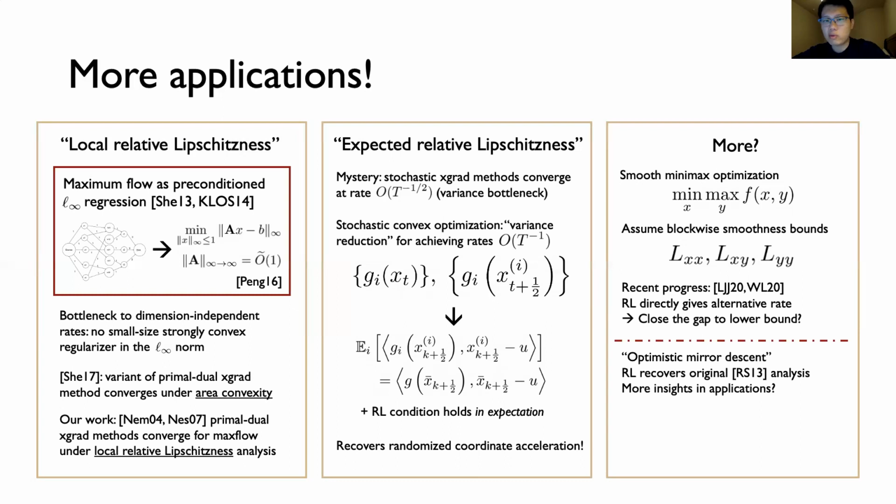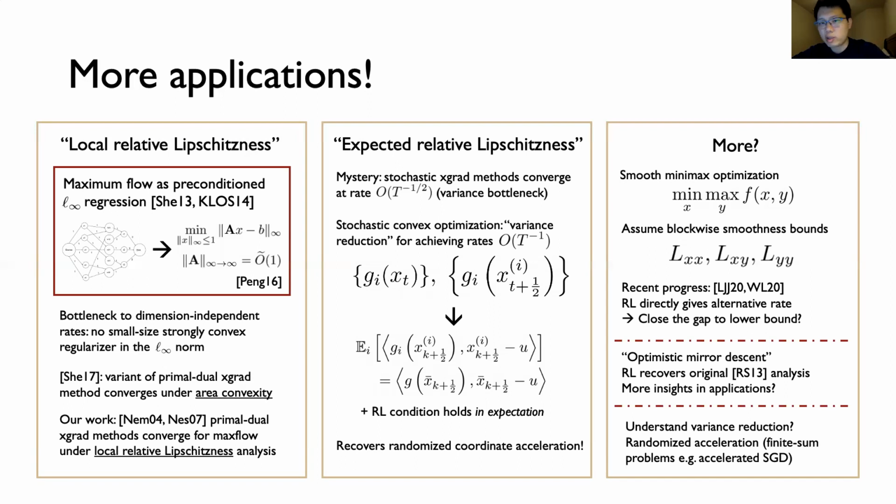We're also interested in applications of a perspective on extragradient methods known as optimism, proposed by Rakhlin and Sridharan. This perspective has gained interest in the machine learning community, and several works have studied its application towards training generative adversarial networks. And we show that the original optimism analysis is captured by the RL toolkit, and find exploring further applications of optimism within our framework to be quite interesting. And finally, we're also interested in developing a more general theory of variance reduction for randomized extragradient methods. And as a concrete application, it'd be really interesting to recover accelerated variance reduced SGD for convex optimization within our analysis framework.